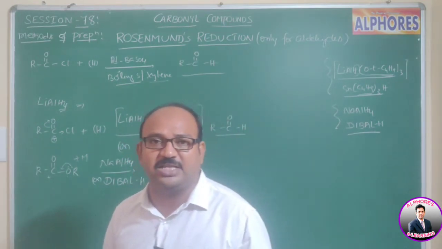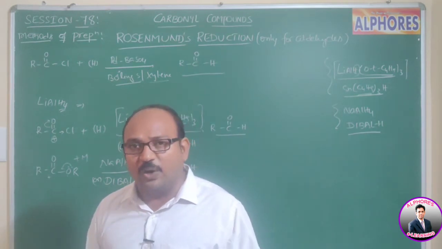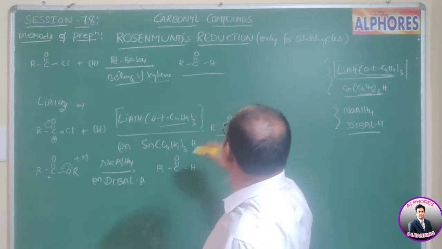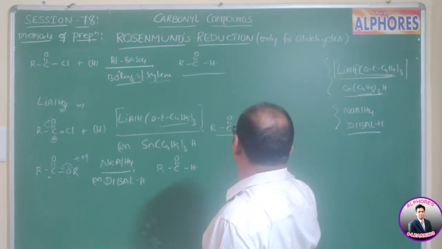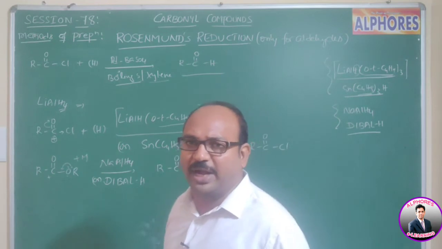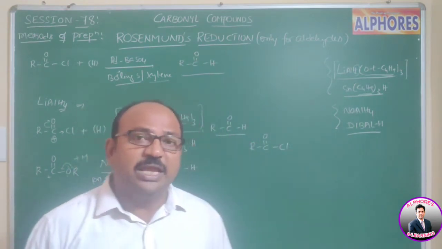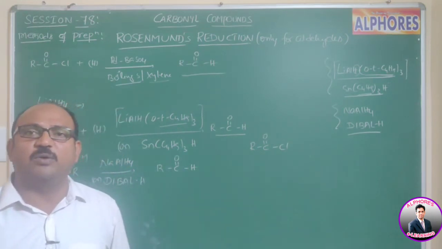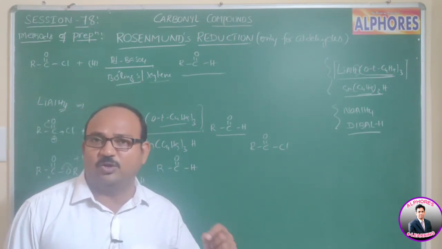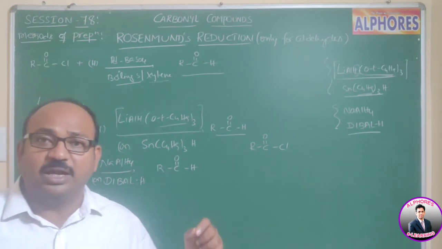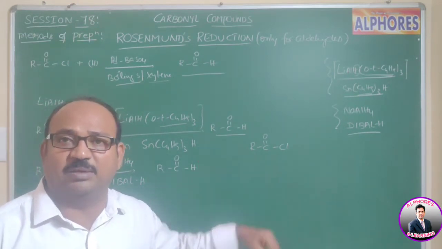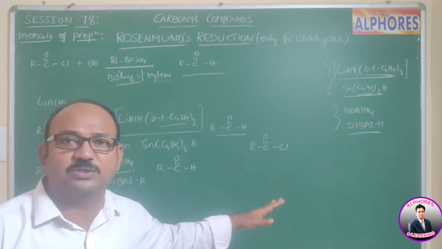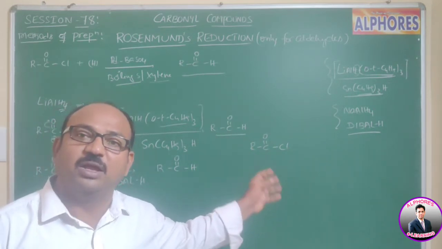Now here, for the same acid chloride, RCOCl, instead of Grignard reagent, we have to use Gilman reagent. I think you know Gilman reagent is nothing but dialkyl copper lithium, or dialkyl cadmium. These reagents we need to use. In such a case, we can prepare ketones.